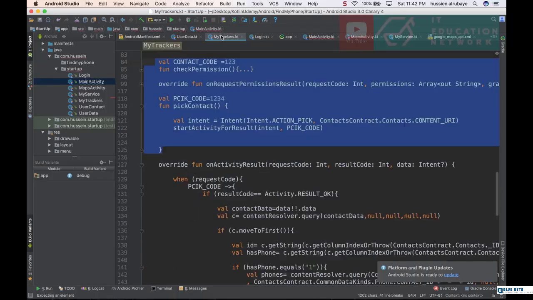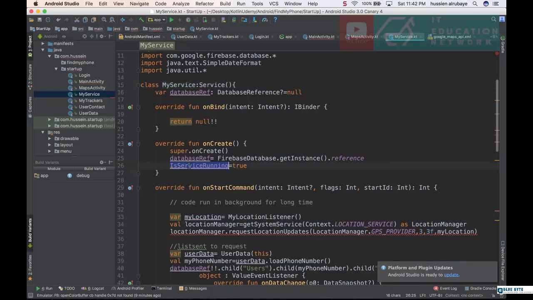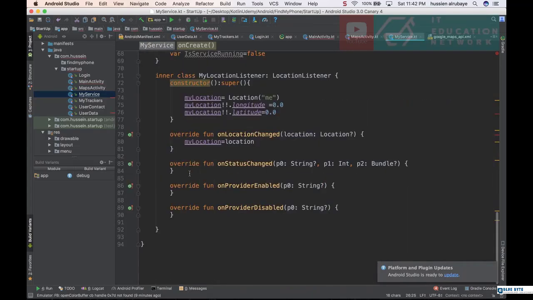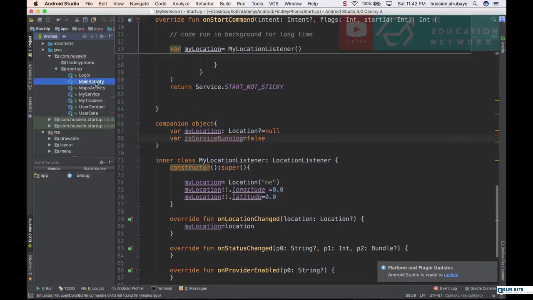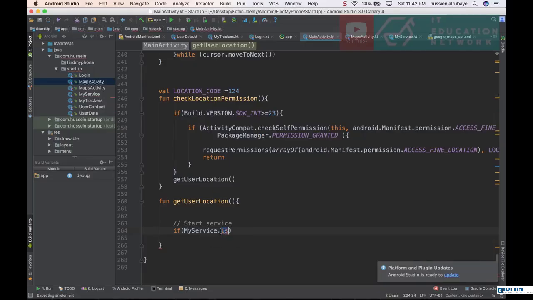So where is it? My service. I define companion object. Oh, isRunning, should capital I define it here. It should be small. Doesn't make any sense to define a variable starting with a capital. So define it as small and make the companion here also small. Service running. So then here you say, hey, if the service is running, I will not do anything. But if it is not running, please come here and start the service for me.